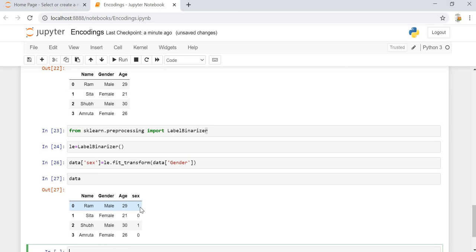Okay, so this is the first part of encoding techniques. There will be another part coming up, because I believe there are a lot of other methods which are very important based on the data set, so we'll be using those. Before that, we need to understand and know those techniques. So there will be a second part coming up on encoding techniques.